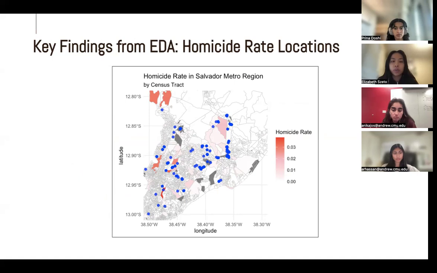So this map here shows homicide rates in the Salvador metro region by census tract with the blue dots representing where housing locations are. And you can see for some of the census tracts, like the pink one on the top, it looks like housing units sort of encircle these pink regions. And we thought that was an interesting observation.